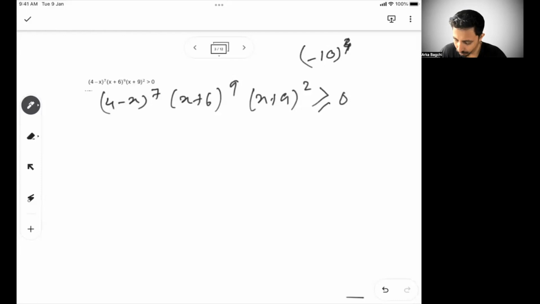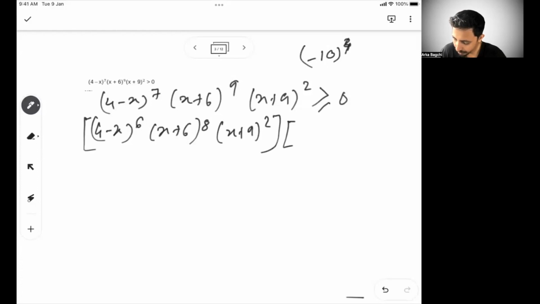So if I take it out, this becomes 4 minus x to the power 6 is out. From here, x plus 6 to the power 8 is out, because 8 is the maximum even power I can take out in x plus 6. 6 is the maximum even power I can take out in 4 minus x to the power 7. And x plus 9 whole square is also taken out. So this is one part.